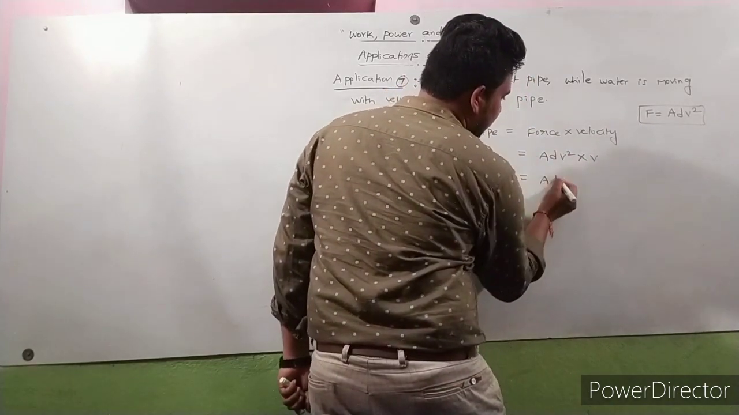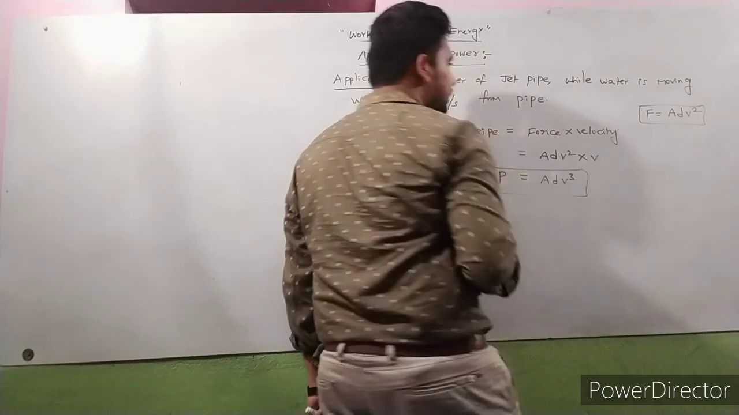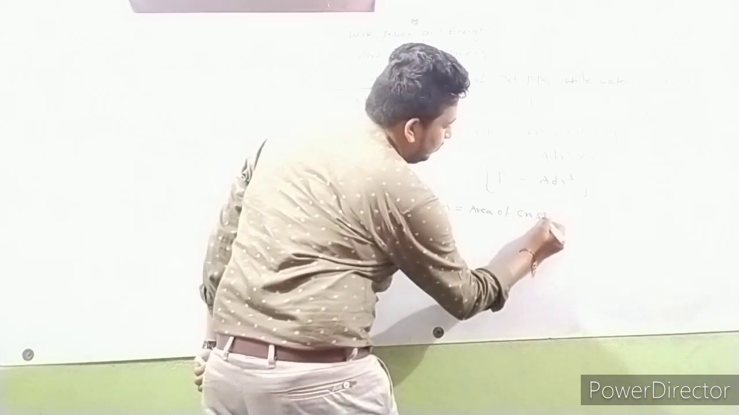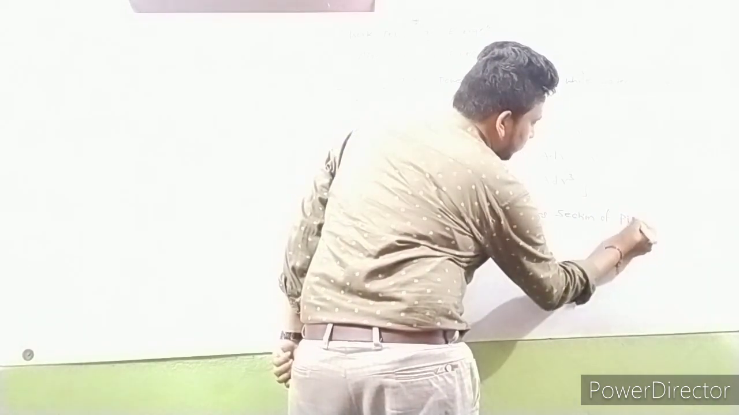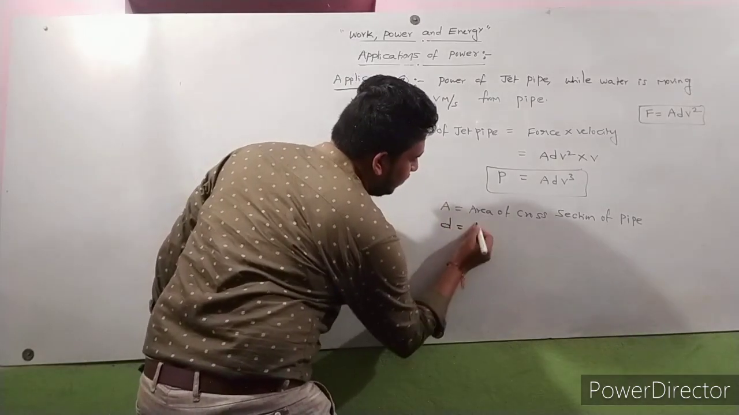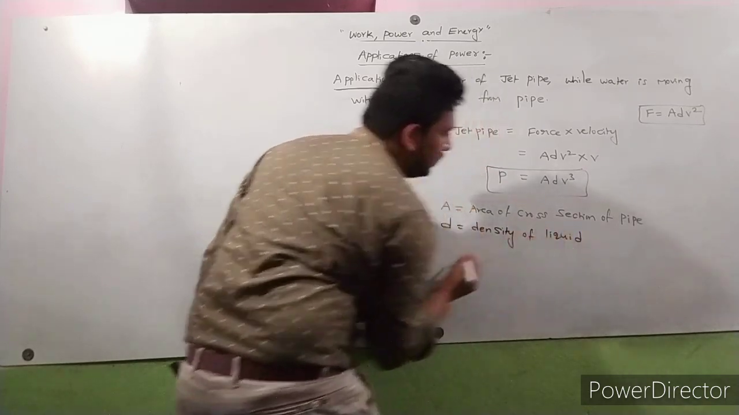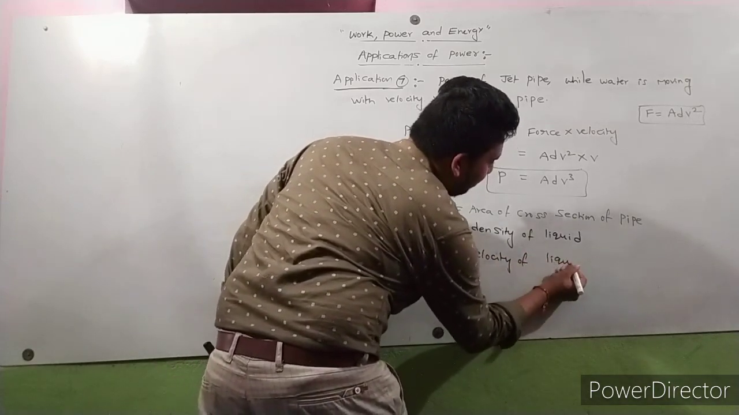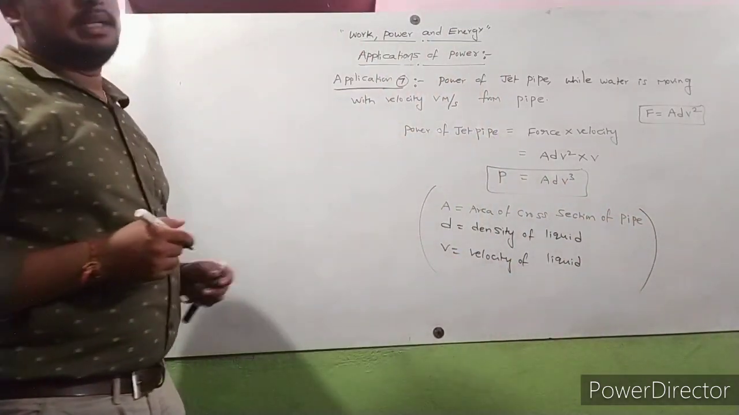So finally power P is equal to A d V cube. Here A is equal to area of cross section of pipe, d is equal to density of liquid, V is equal to velocity of liquid. So this is application number 7.